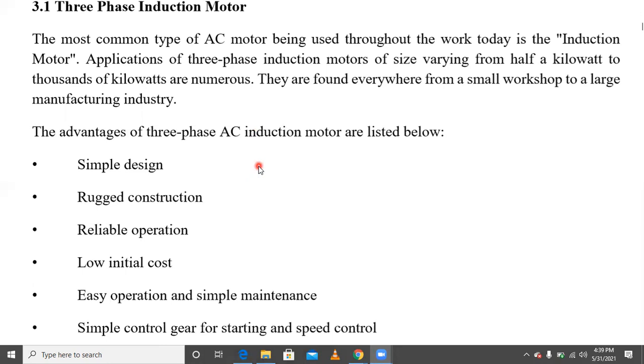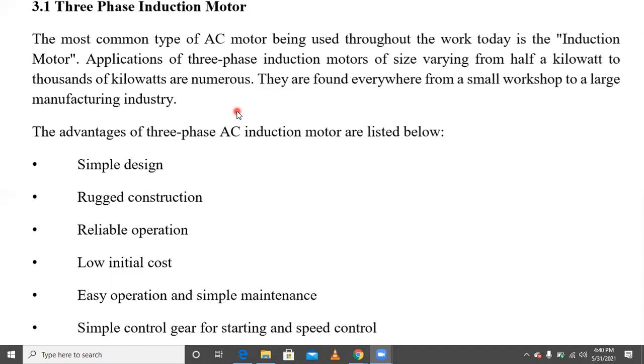So that's why this induction machine is called a rotating transformer. Understood? It is called a rotating transformer because the secondary winding of this machine is rotating, but the primary winding is stationary. The working principle of the three-phase or single-phase induction motor is the same as a transformer's principle.